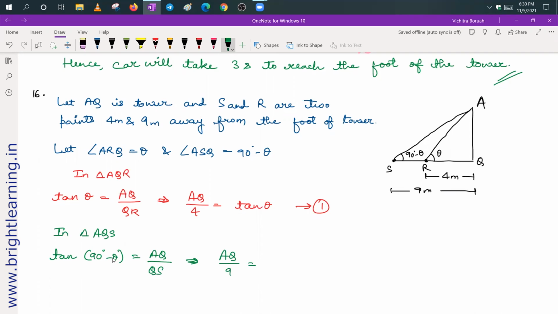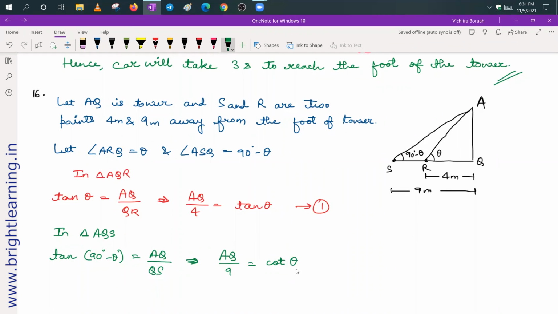Can anyone tell me what is tan 90 degree minus theta? Students, we have studied this in the trigonometry chapter. Come on, anyone? What is tan 90 degree minus theta? Give us the formula. Cot. Very good, Sachin. Tan 90 degree minus theta is equal to cot theta.